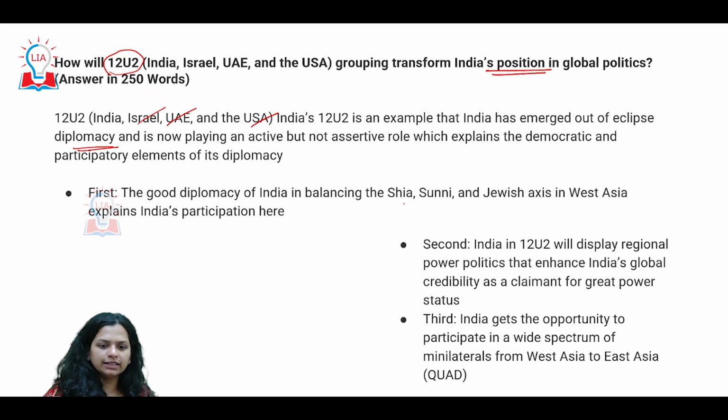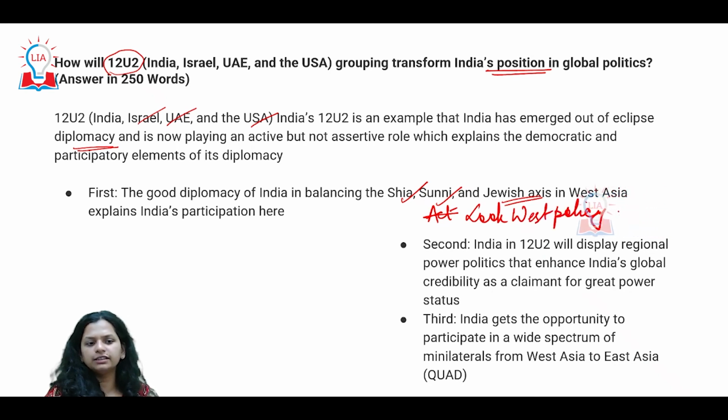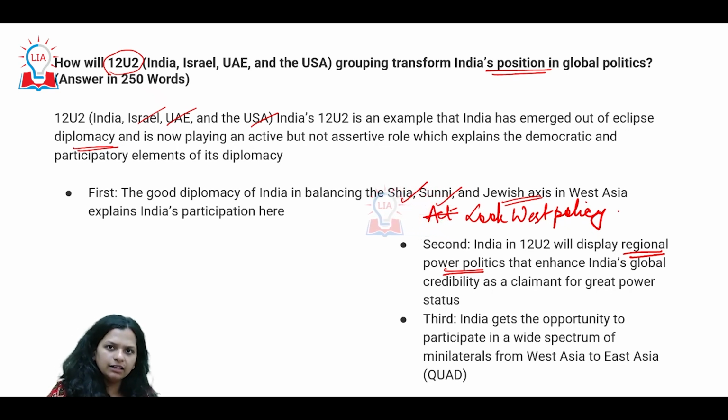It reflects that India is trying to balance between the Shia, Sunni, and the Jewish axis, and is a part of India's Look West policy, or rather this grouping forms a part within the Look West policy. So India will be able to look into the regional power politics. Remember, India has a lot of stake as far as Iran, Afghanistan, and Israel are concerned. So a lot of its issues are getting addressed through this. A lot of West Asian, Middle East countries are basically going to be very important supporters and partners.